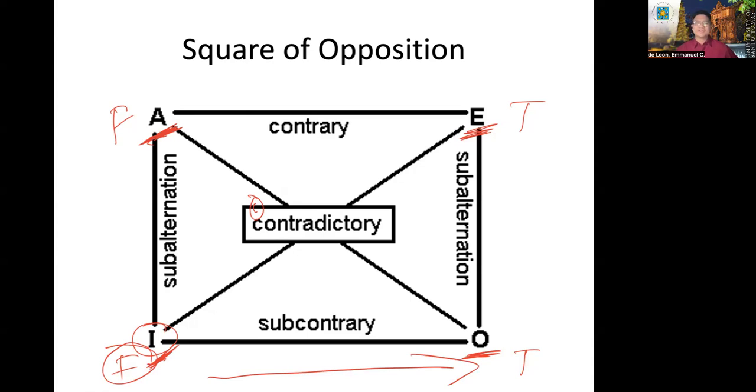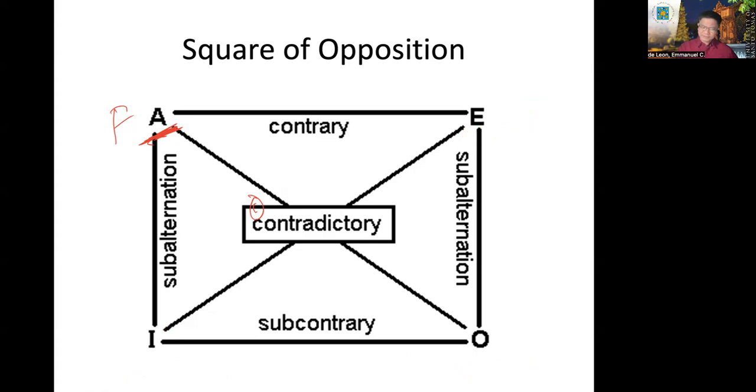If you observe, baliktad naman sa mga particular. Okay? If the particular is false, and that is the given, there is no doubtful. Every proposition has a truth value. There is no doubtful proposition.